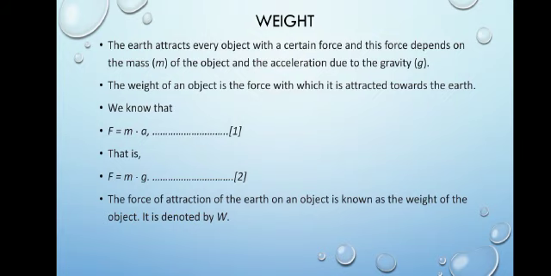Now the force of attraction of the earth on an object is known as the weight of an object, and it is denoted by W. That F is the force with which the earth is attracting the object, so it is known as the weight. So we will replace F by W.